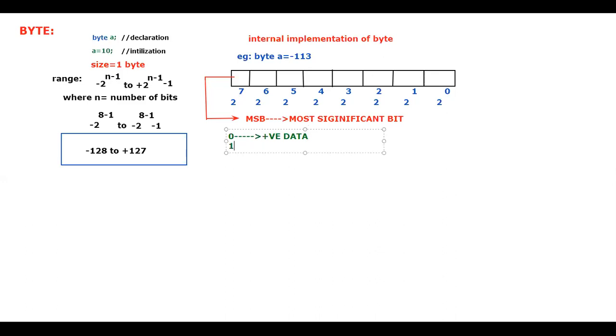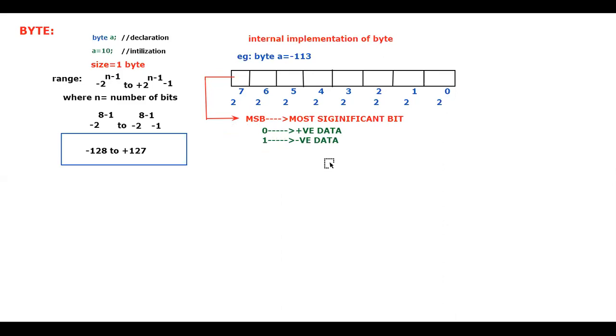If it is 1, we are going to consider it as negative data. Is that clear for everyone? The leftmost bit is called the most significant bit. Why is it called that? Because whatever data is present here, if it is 0, we call the entire data a positive number, and if it is 1, we call it a negative number.